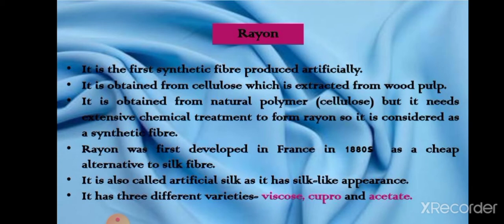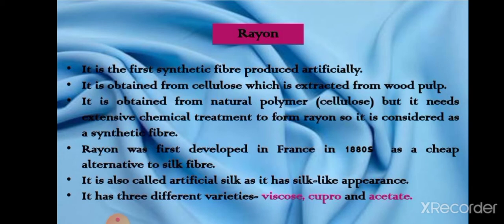So this wood pulp is made up of cellulose, obviously the natural polymer cellulose. When we process it, it needs very large, very extensive chemical treatment to form rayon. So both processes take place. First of all, we take the wood pulp from a natural source and we chemically treat it.